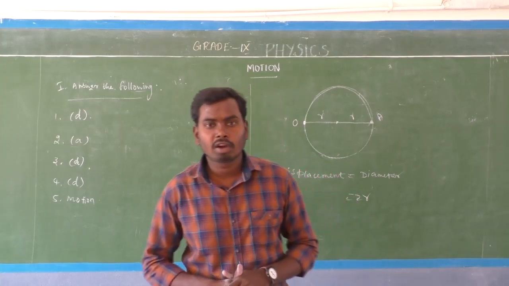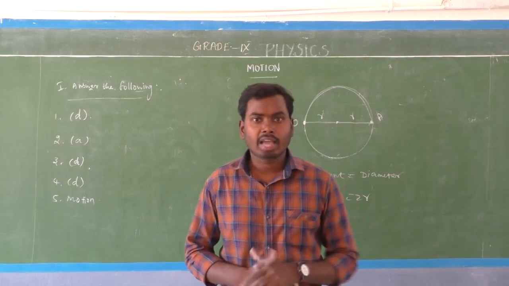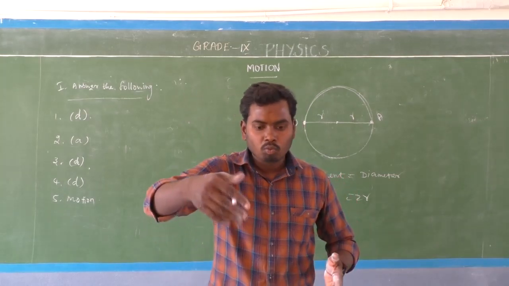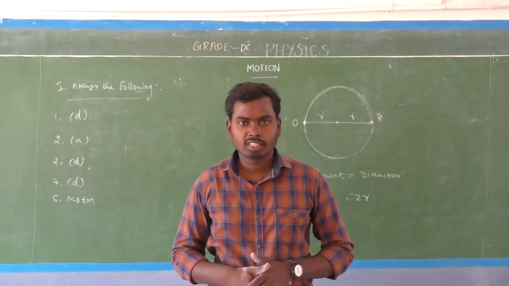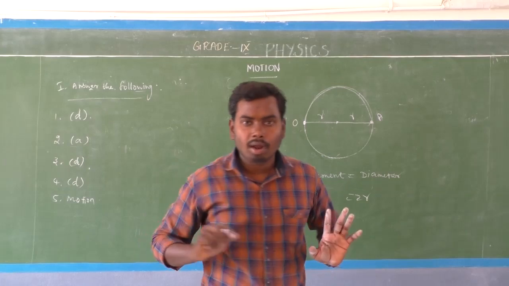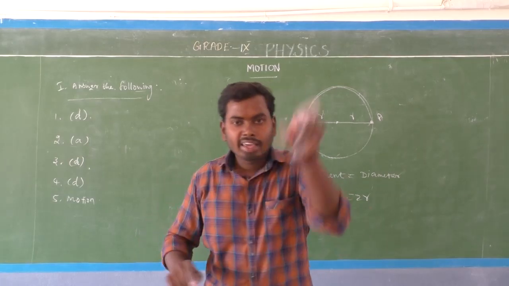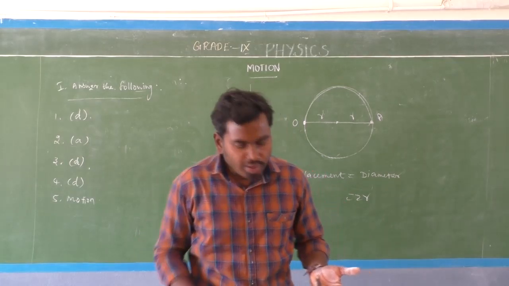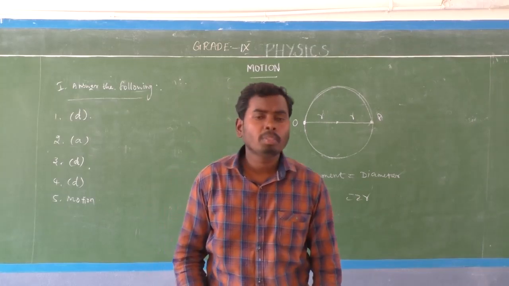For example, I am standing in front of the camera. I am 1 meter away from the camera, isn't it? Here I can say my position with respect to this camera. Here, the camera is a reference point. So we can say the object position with respect to a reference point.